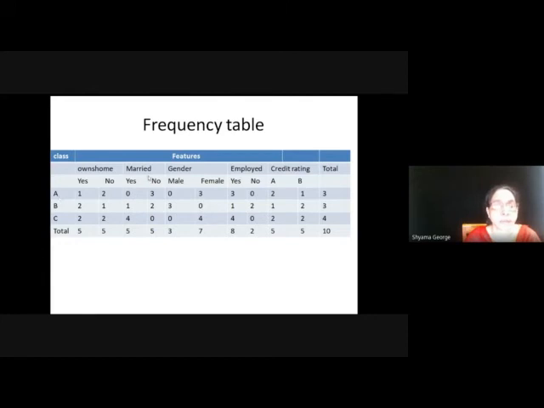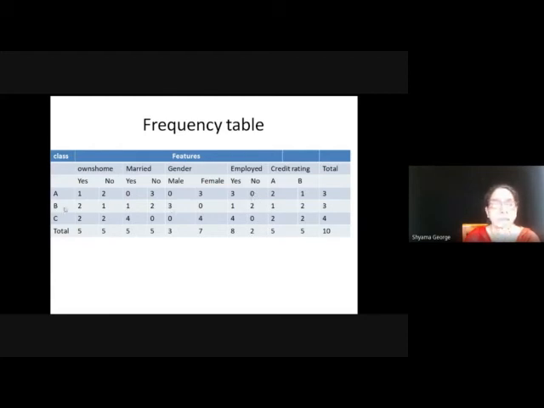For the feature married, there are no records with value yes and three records with value no. Similarly, for gender, for class label A, no records with the value male and three records with the value female. And when you take the feature employed, there are three records having the value yes for the class A and no records with the value no for the class A.